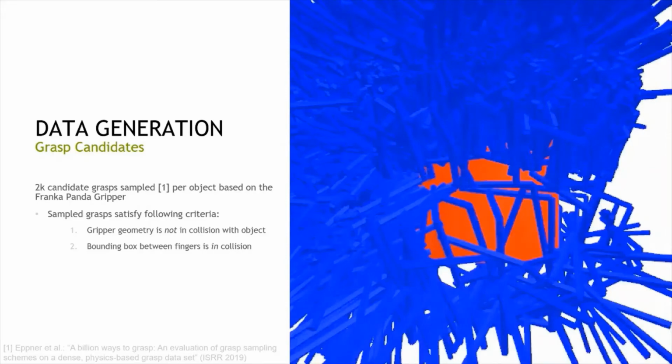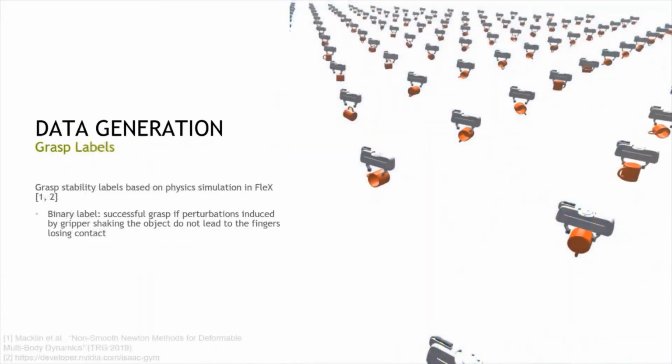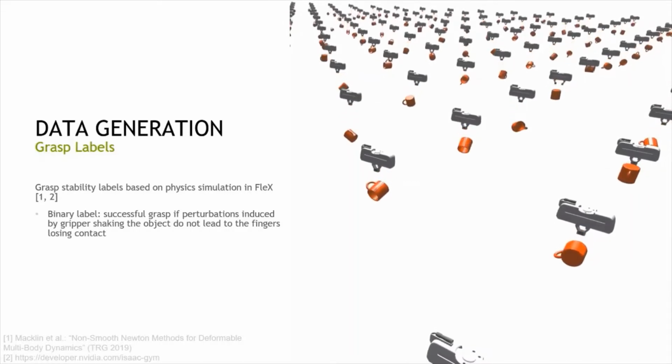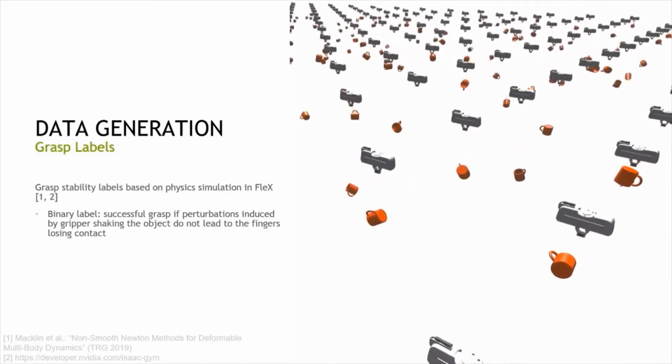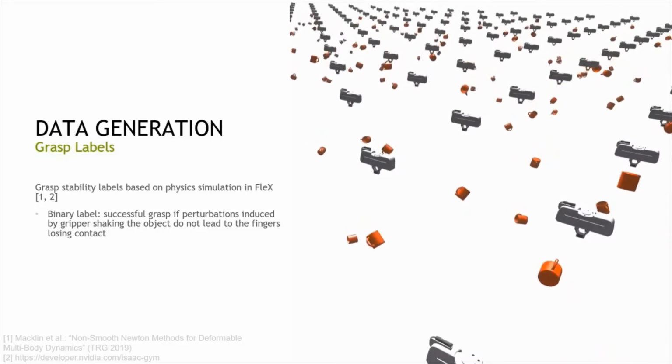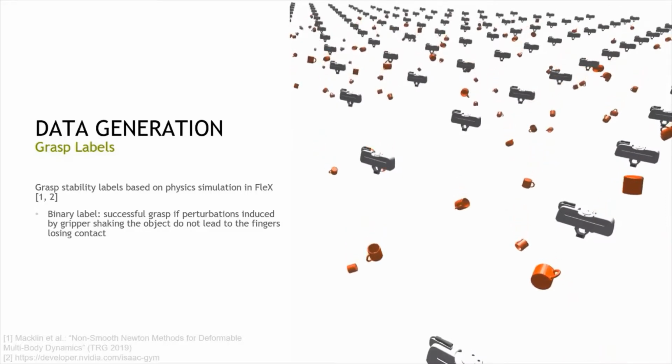Each of those candidate grasps is then run through a simulation. In particular, we're using the rigid body simulation Flex, which is accelerated on a GPU. Shown here is a parallel evaluation of multiple grasps. So what is happening is we close the grippers and then we perform a shaking motion. This shaking motion will induce perturbations into the grasp configuration, and only those grasps that are stable enough and survive this test will be labeled as successful grasps.